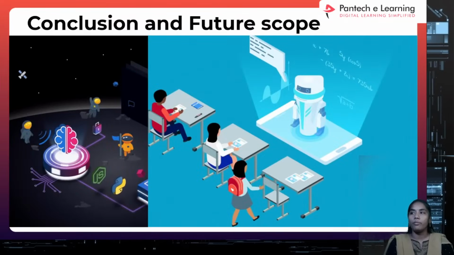Now I am going through the conclusion and future scope. What is the main conclusion of my concept? When people are struggling to get information from tutors because they may not be available, the concept is useful. I'm not saying human tutoring isn't important, but if they are not available and a requirement suddenly comes up, then this will be useful. That is the main conclusion of our concept.